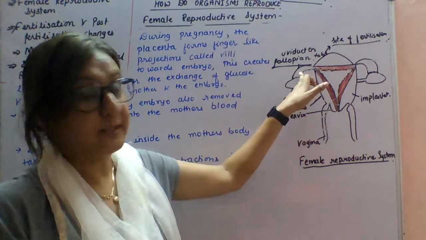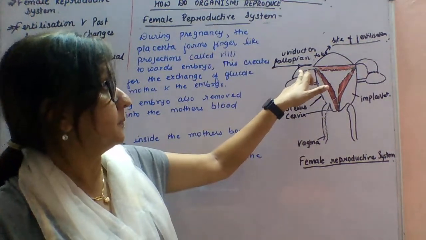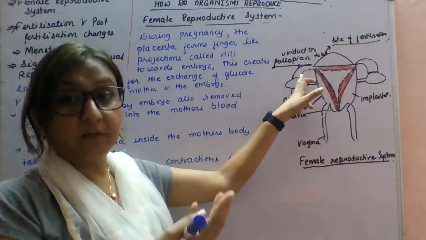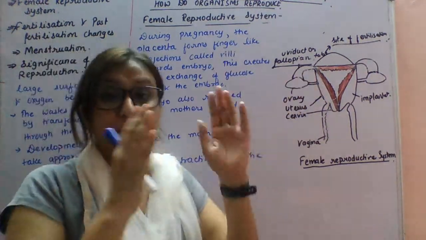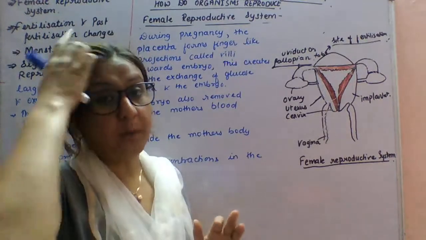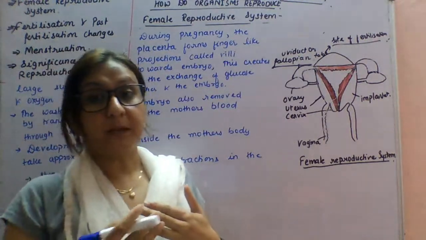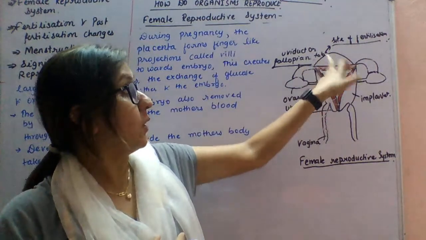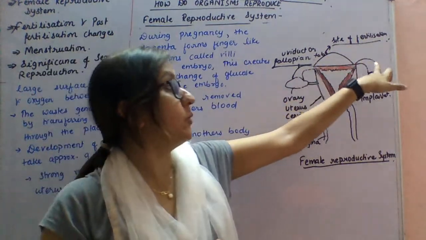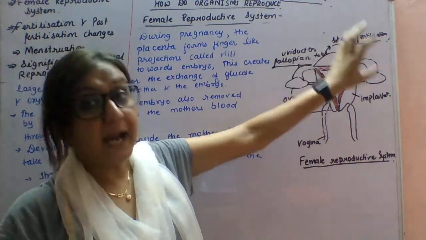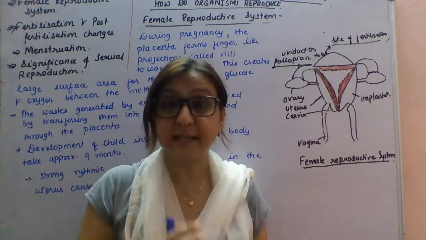If the eggs are present, the sperm fuses with the egg, and when the sperm fuses with the egg, the formation of zygote takes place. That's why the tube is also called the oviduct, and it is also called the site of fertilization.